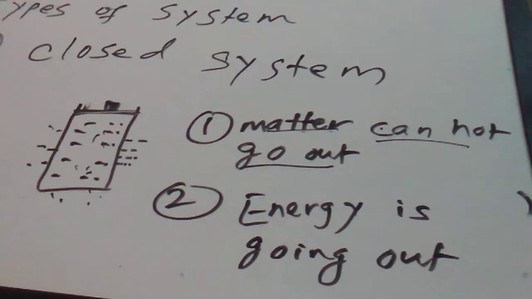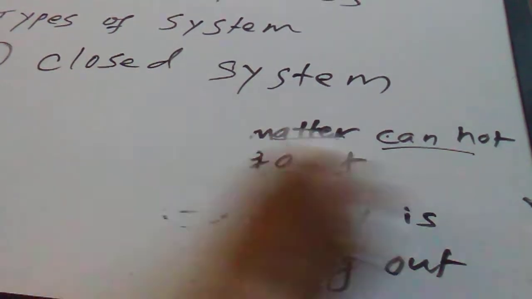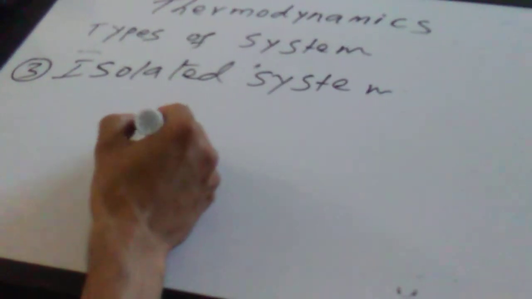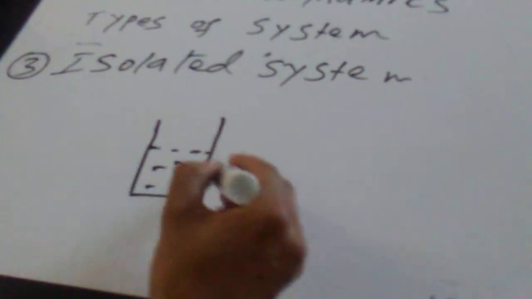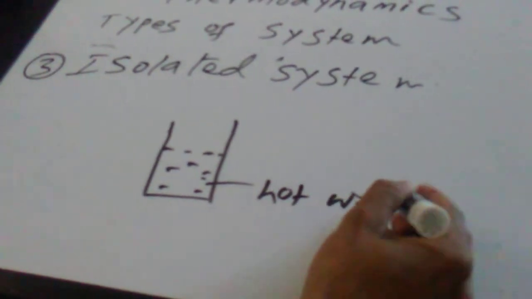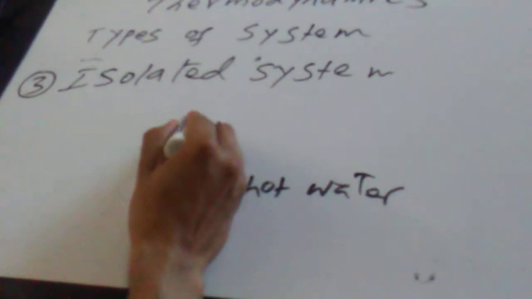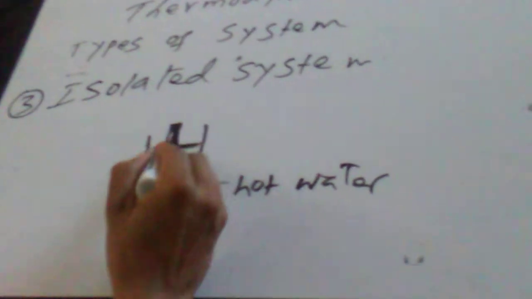Now we have one more system, that is called the isolated system. So what is an isolated system? Take a thermoflask. This is a thermoflask, and it has hot water here, and we have put a tight lid, that is a cork or something like that. This is the lid.